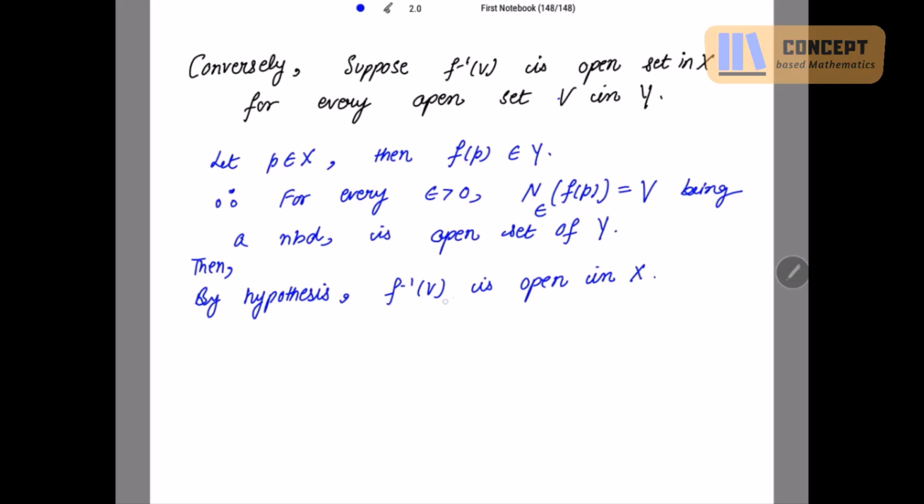Now, because f inverse V is open in X, let's take a point from here.